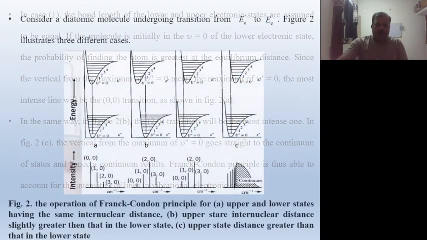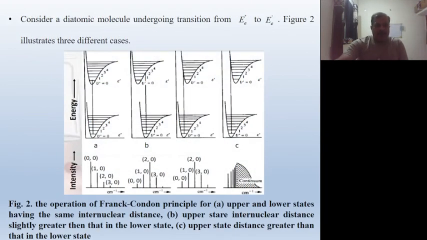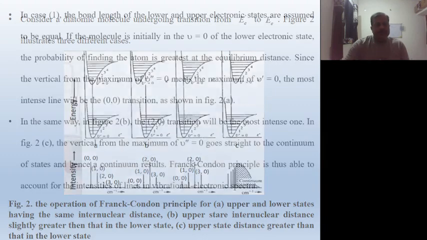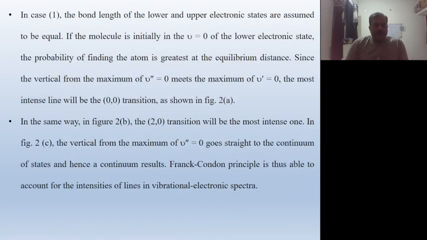We have to discuss this, figure 2a. This is the transition between the ground state and the excited state. This is the maximum: 0-0 means the transition is allowed between ground state energy 0 and excited state energy 0. Now, in figure 2b, the transition 2-0 will be the most intense one.